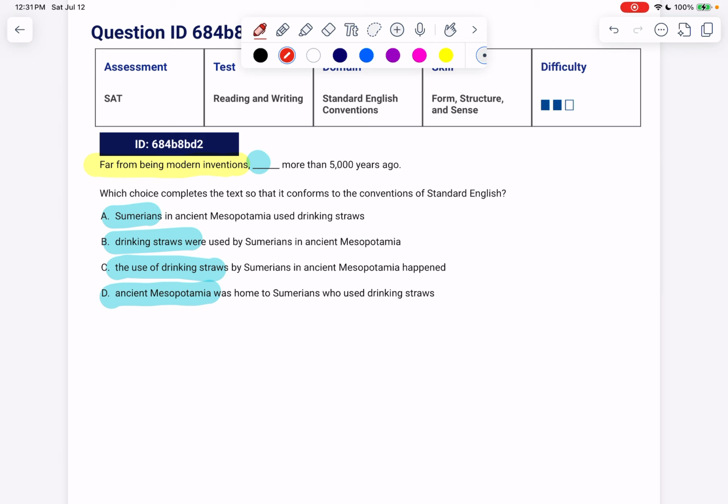Sumerians are a people, not an invention. Drinking straws could be an invention. The use of drinking straws is an action, not an invention, so we can get rid of that. And again, ancient Mesopotamia is a location, not an invention, so we can get rid of that, and we can select B.